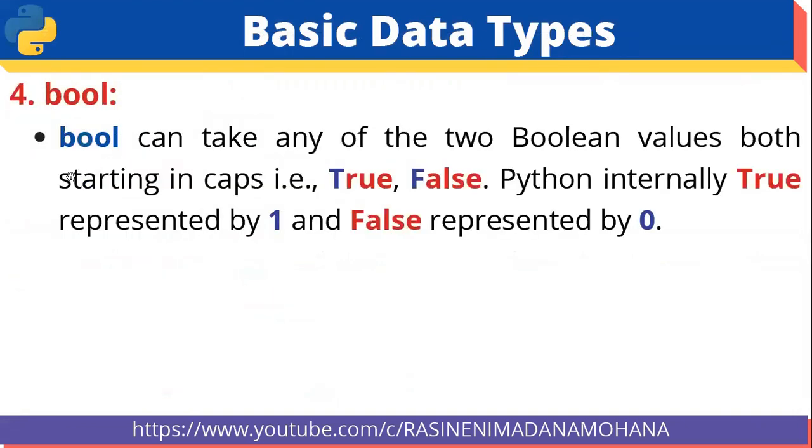So the Boolean data type, in short, can be treated as bool. The Boolean data type can take any of two Boolean values, both starting with capital letters. The two values are True and False. True must start with a capital T, that is an uppercase letter. In False, the first letter F must start with an uppercase letter, capital F. Python internally represents True with the binary value 1, and False with the binary value 0.